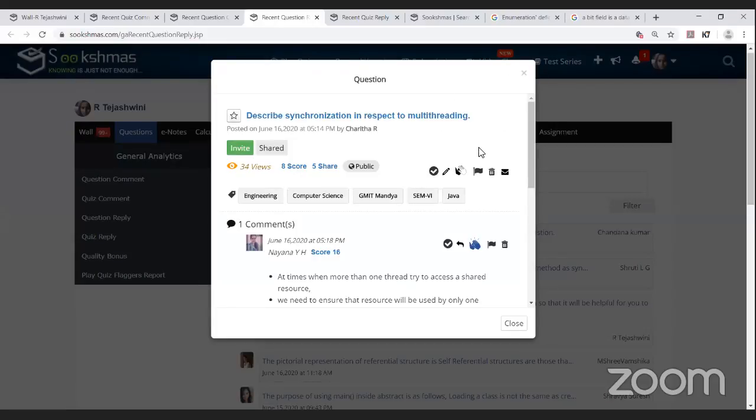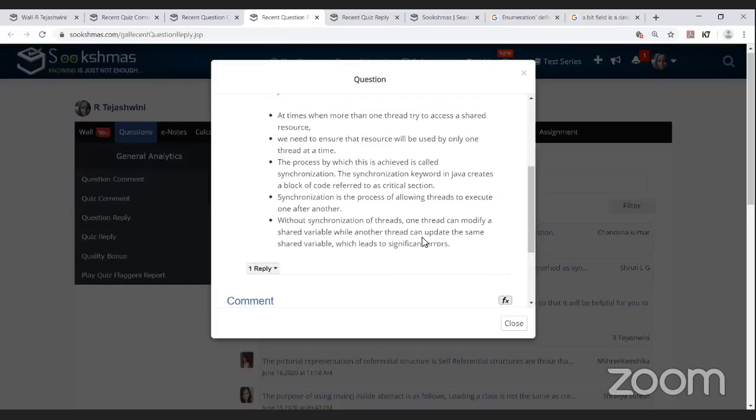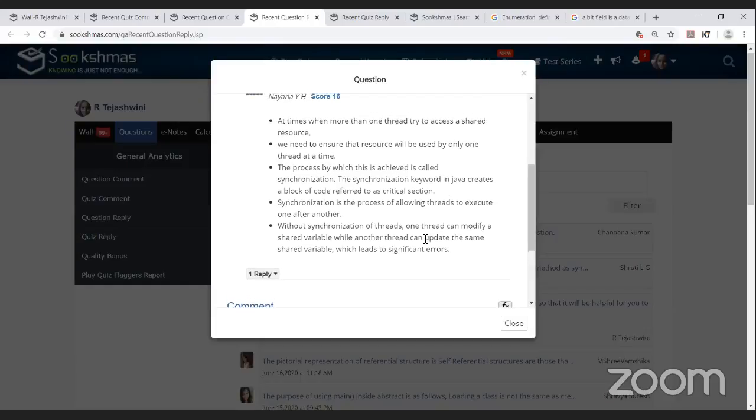See here, the question: describe synchronization in respect to multi-threading. For this question, like two questions back, there was one more on garbage collection. For each and every concept in programming, if you have a code snippet, anybody can easily understand it. There are two replies here, and there is a lot of difference between them. The first reply has only the explanation and no code snippet, so we can give this reply 60% weightage.